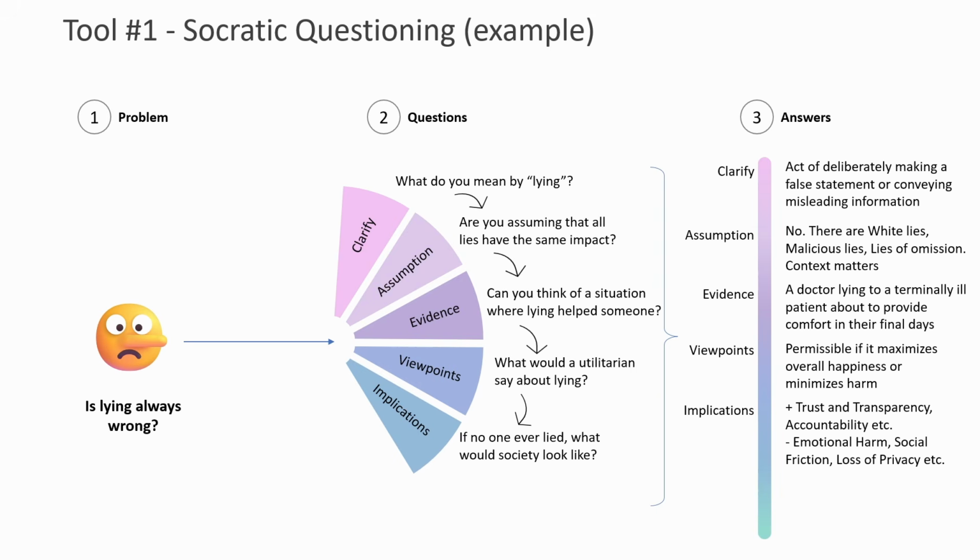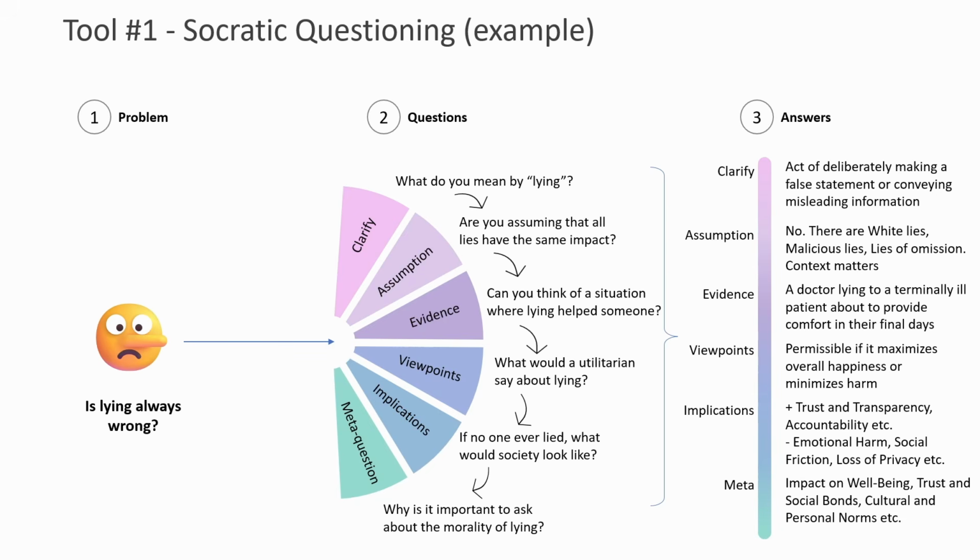The obvious positives would be it increases trust and transparency. It also makes sure that people are held accountable. There are negatives like the emotional harm it could inflict. It could also increase social friction. People could lose their privacy, and so on. Finally, we ask the meta question, why is it important to ask about the morality of lying? From the moral standpoint, we can say that it impacts well-being of people. It impacts the trust and social bonds between cultures. There are, of course, cultural and personal norms.